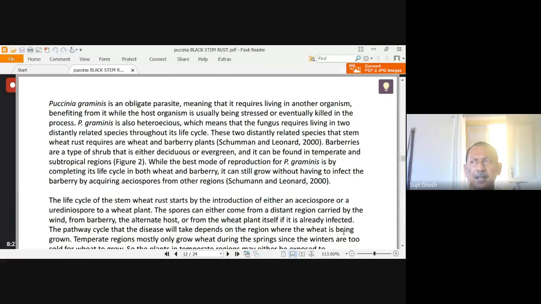Barberry is a weed or shrub, generally evergreen or deciduous, found in the high altitude region, means temperate region. Puccinia graminis tritici completes its life cycle within wheat and barberry.